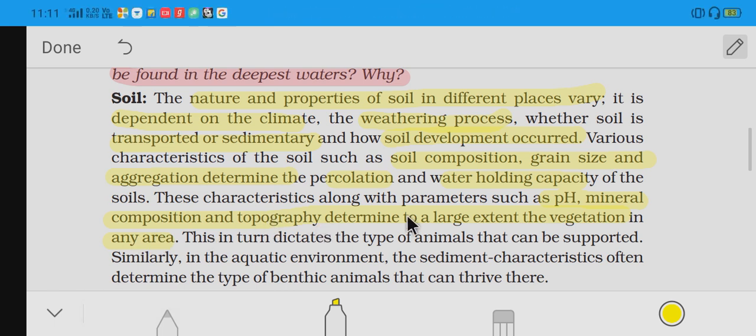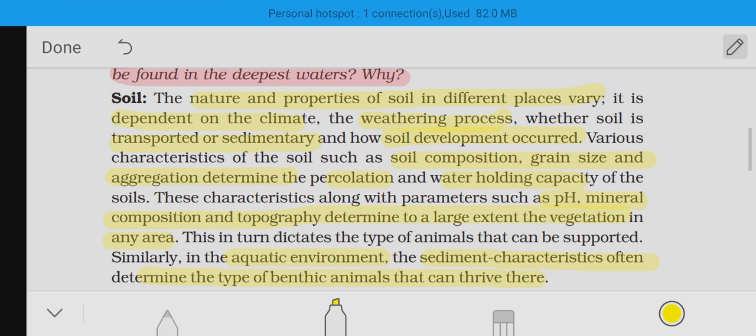Topography also determines this. It in turn dictates the type of animals that can be supported, such as in an aquatic environment. Sediment characters often determine the type of benthic animals that can thrive there. In an aquatic environment, what determines the organisms? It is the sediment character that determines the type of organism that should live there. Like that, all areas consist of soils. This soil only determines what type of organism should live in those areas.